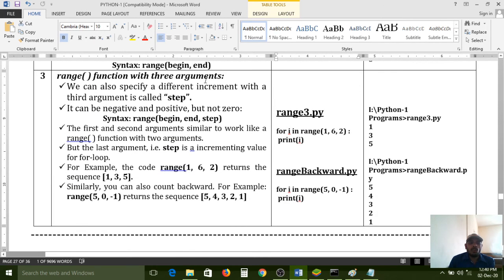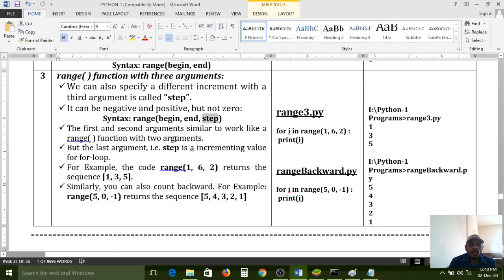range function with 3 arguments. We can also specify a different increment with a third argument, which is called step. The step can be negative or positive, but not 0. This step value may be negative or positive, but it should be a non-zero number, compulsory.